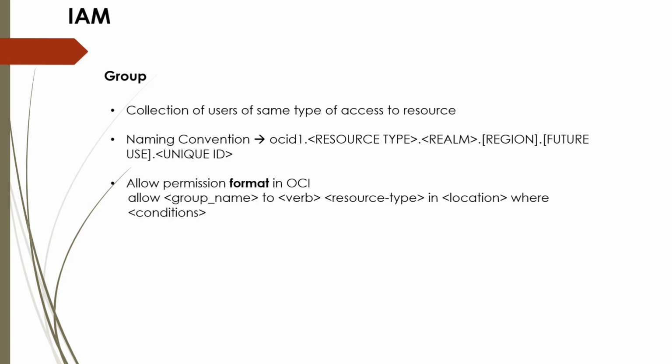Now, when any user or resource is within a group, you have to provide certain permission so that that user or resource can access other OCI services. So that permission has to be in certain format, and this is the correct format which you have to retain. In exam, you may see a question like this where it would ask the correct format to provide a permission to a group, and you have to choose the correct format. Now, the verbs mentioned in the permission format can be manage, use, read, or inspect.